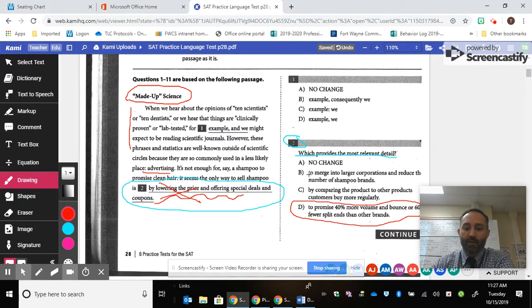So then when you look at B and C, merge into larger corporations and reduce the number of shampoo brands, that does not match the context of this particular paragraph, which is about made up science and the use of scientific and statistical terms. So you can eliminate B because it doesn't fit the context of the paragraph. Then looking at C, by comparing the product to other products customers buy more regularly. Once again, that's a plausible answer given the context, but D is better because it purposely plays with numbers: the promise of 40% more volume and a bounce of 60% fewer split ends.